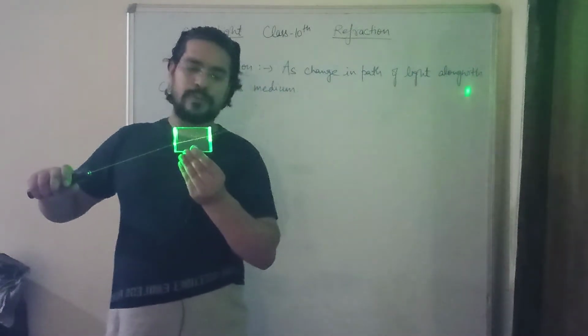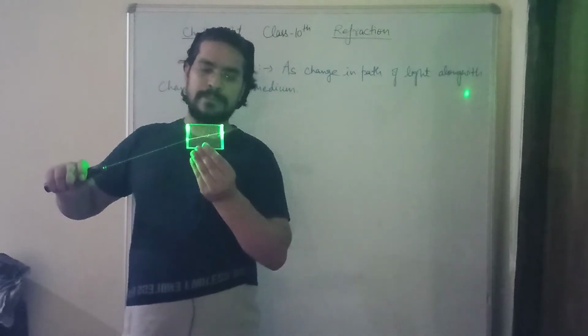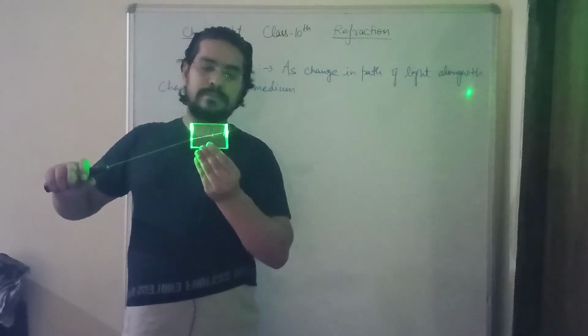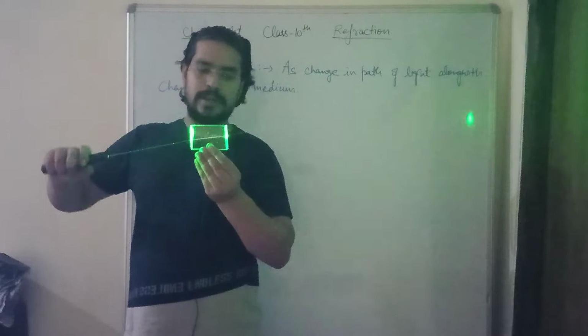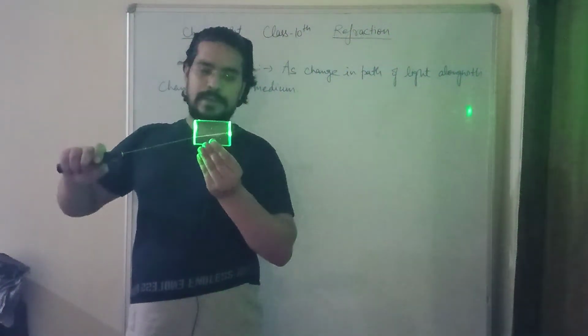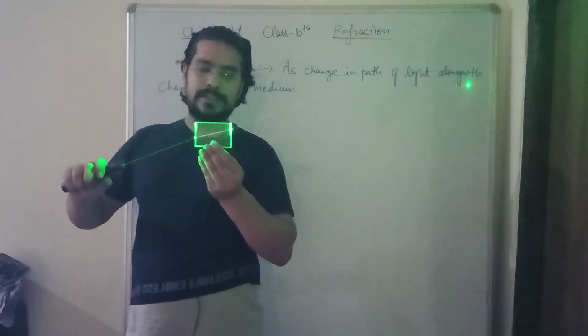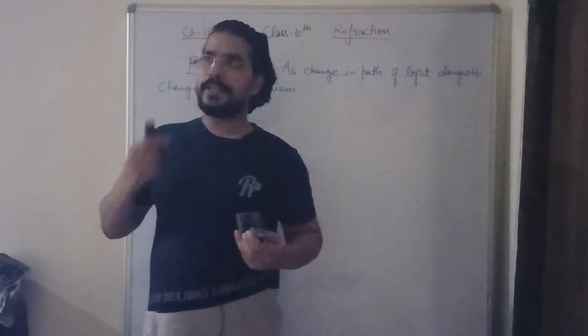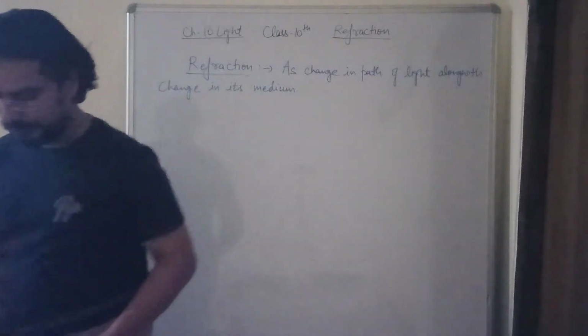So it means when a ray of light is emerging out of the denser medium, the glass slab, it bends away from the normal. Okay. So you observe this phenomenon. It is so interesting that a ray of light bends when its medium is changed, and this is known as refraction, and I'll teach you the laws of refraction.